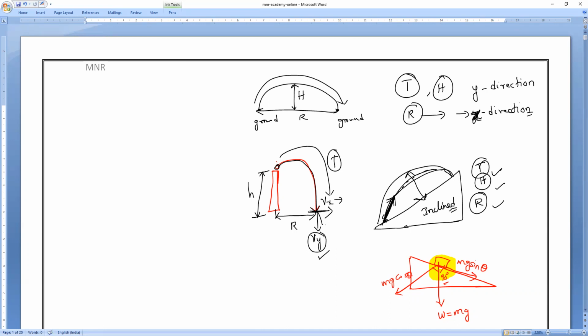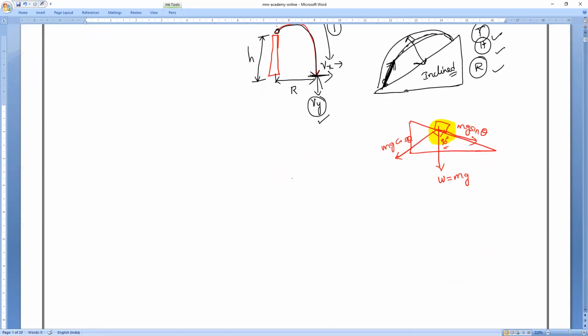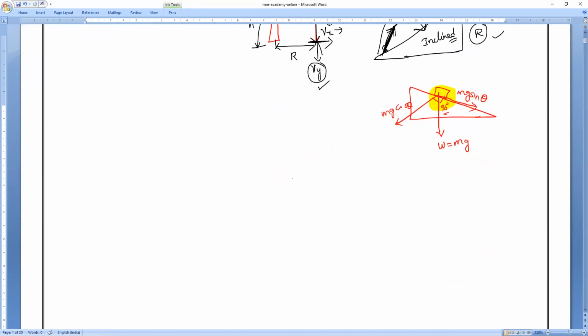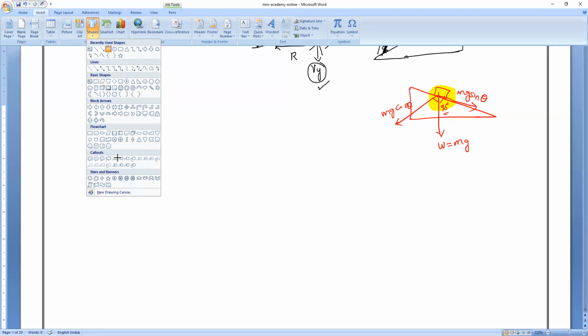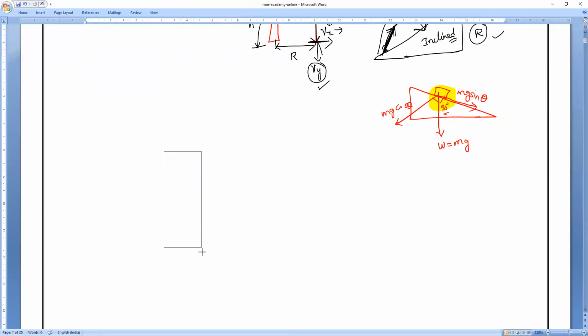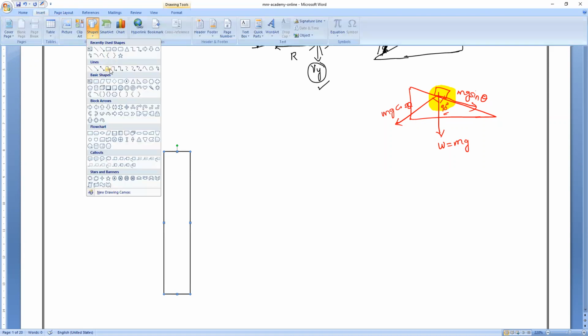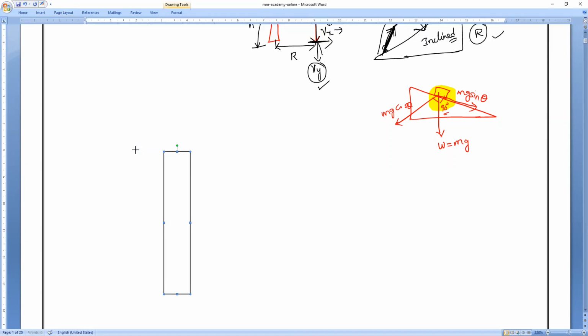So now we'll continue today's class with the first and second, ground to ground as well as projectile motion from a certain height. Now, with the help of projectile motion, let us identify the height of the tower. How to identify? We are very familiar with this. Remember, till now we found time of flight, the velocity with which it will hit the ground, and the range. Now we are going to find the height of the tower. So draw the diagram and we'll find the height of the tower now. So let us see that.